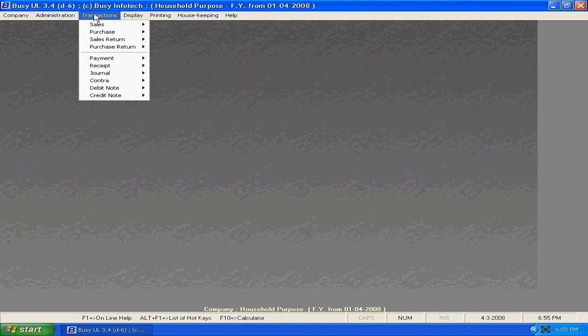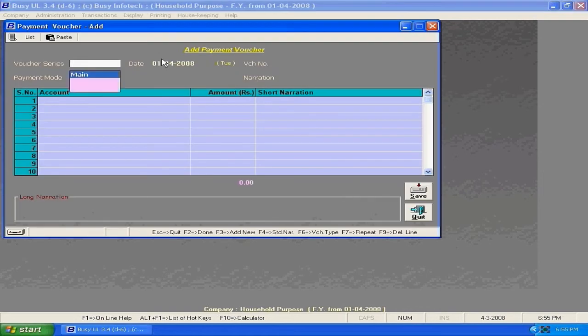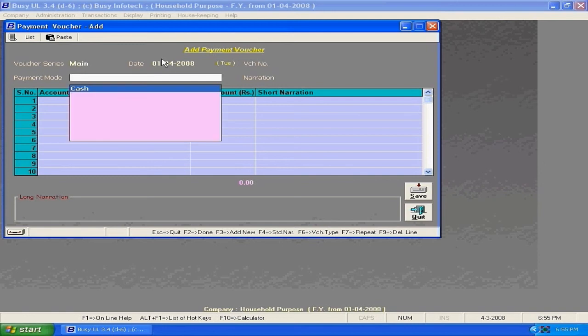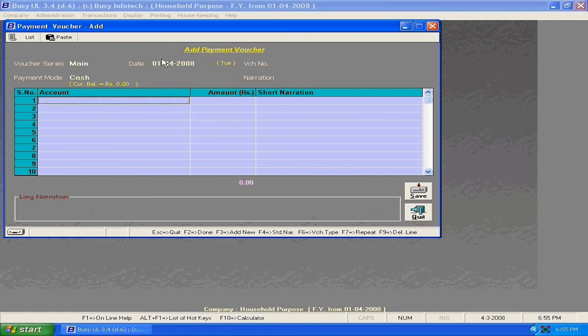Now let us see the transaction menu. In the transaction menu we will mostly be using purchases, payments, and receipts. Now let us see payments. This is the payment voucher where we have voucher series, date, payment and accounts. These are all the predefined accounts.